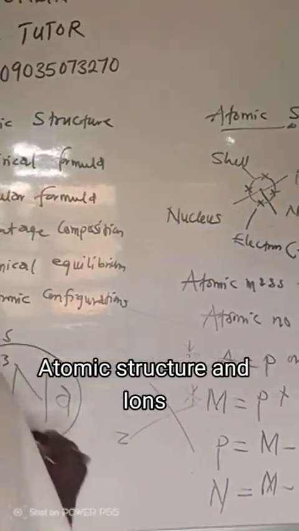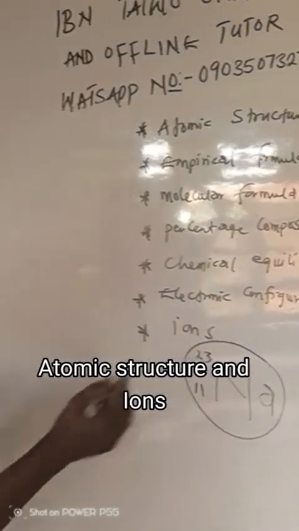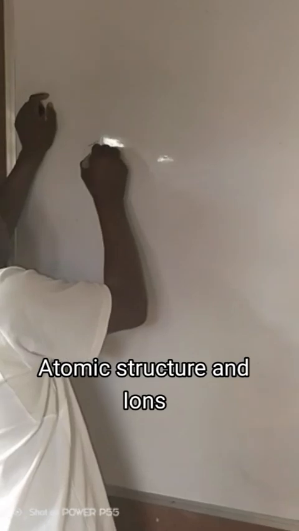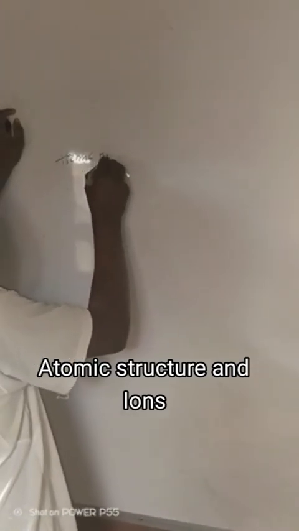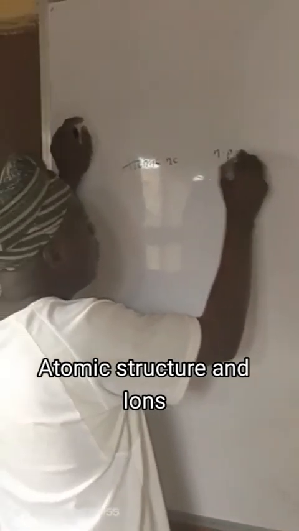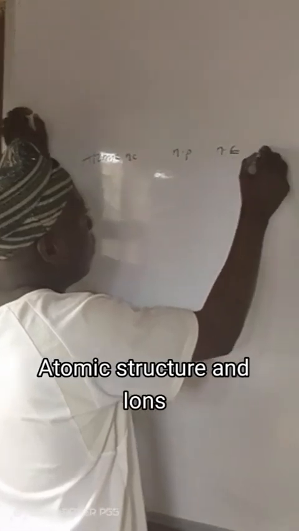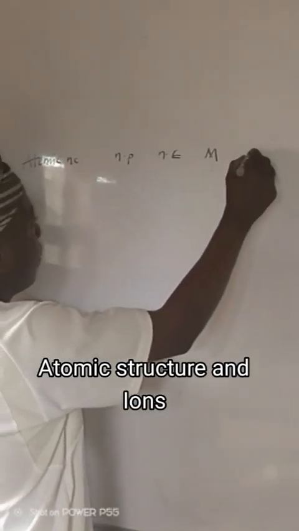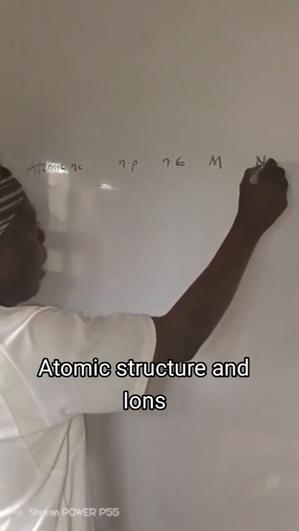Now, follow me. Let's look at some questions. Let's assume that we have atomic number, number of protons, number of electrons, mass number, number of neutrons.